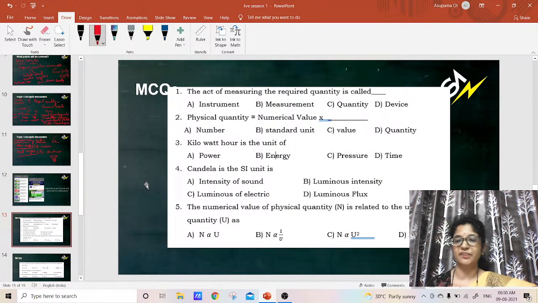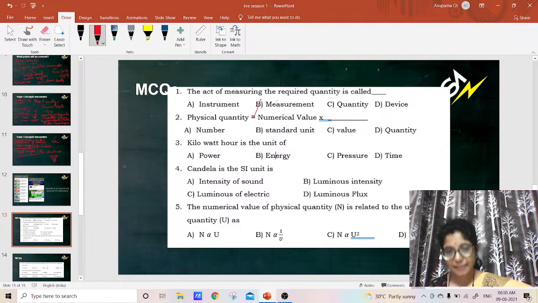Now we'll discuss a few questions and answers. The act of measuring the required quantity is called measurement. A physical quantity is, as I told you, numerical value into standard unit. Kilowatt hour is the unit of energy.